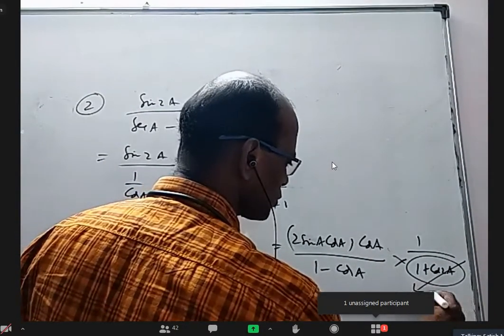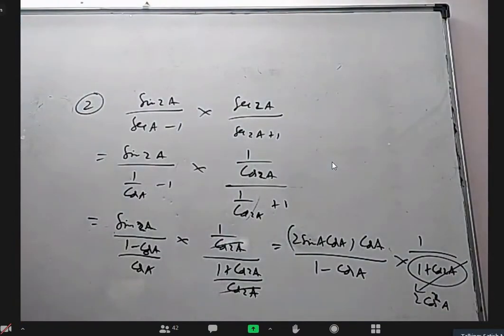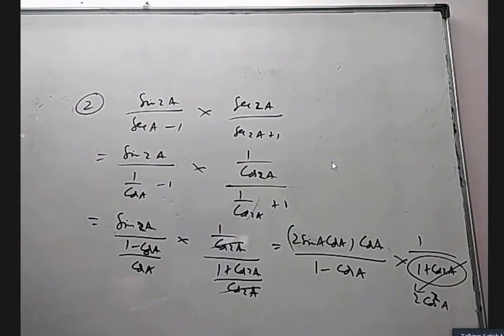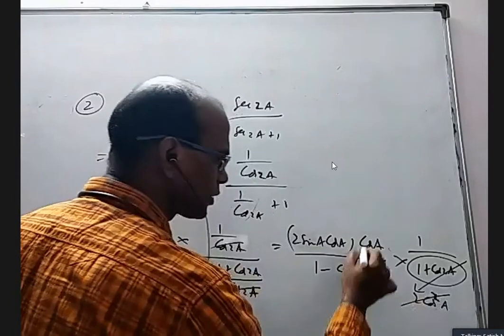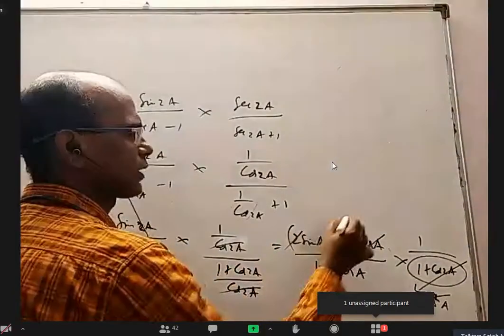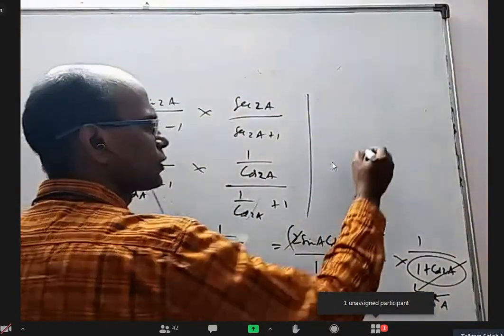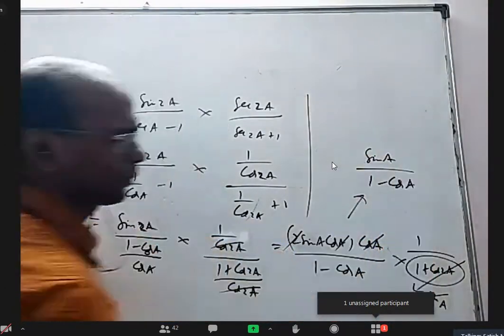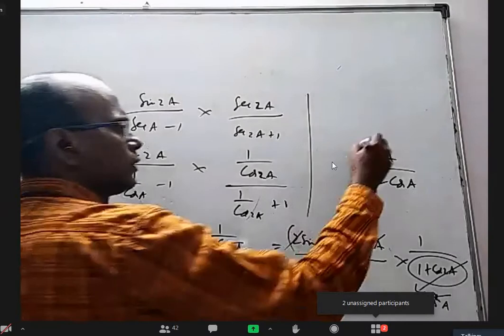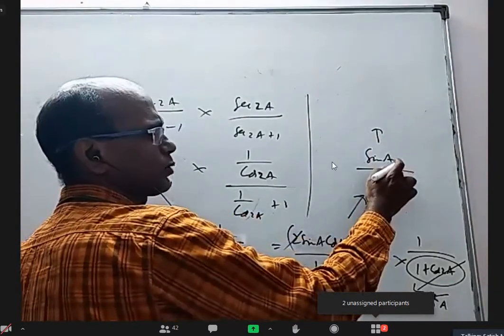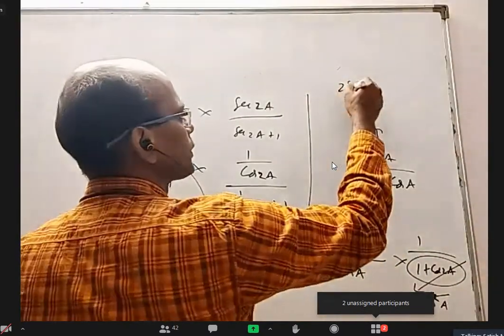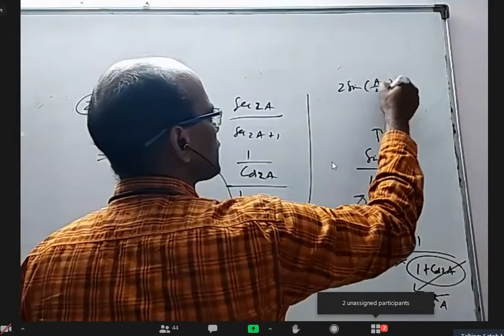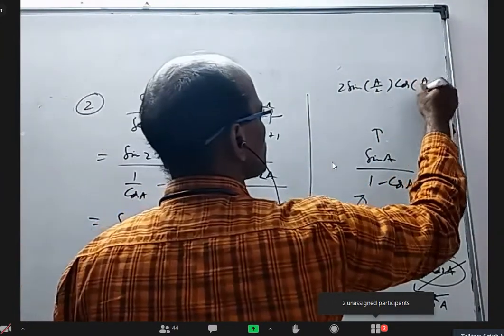These are the two things we use very frequently: 1 plus cos 2a is 2 cos square a, and 1 minus cos 2a is 2 sin square a. So this cos a and this cos a will be cancelled, and I will be left with only sin a by 1 minus cos a. This sin a I can write using the sin 2 theta formula with a by 2: it becomes 2 sin a by 2 cos a by 2.